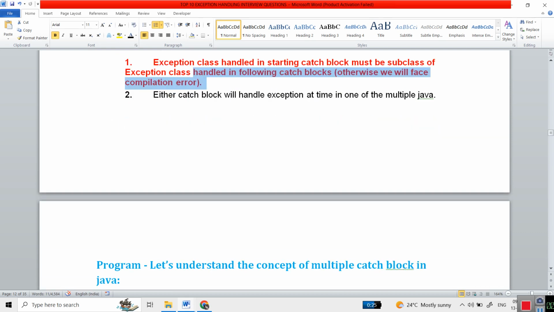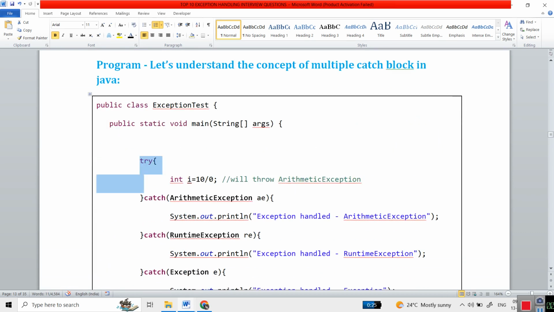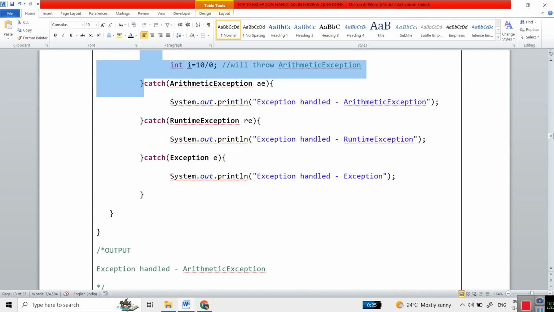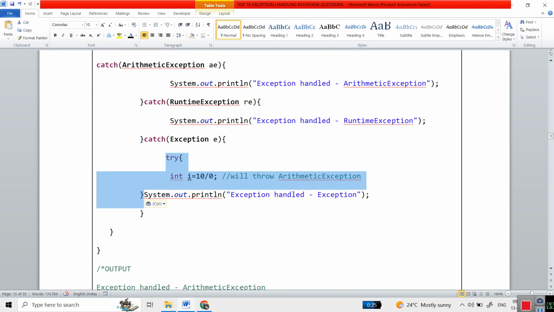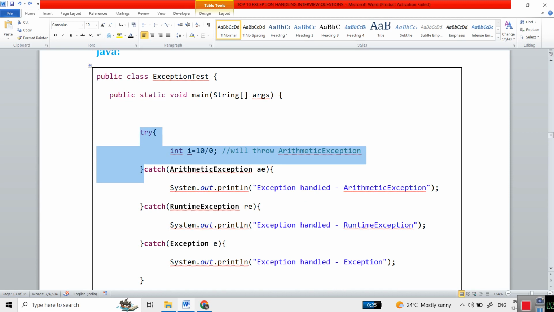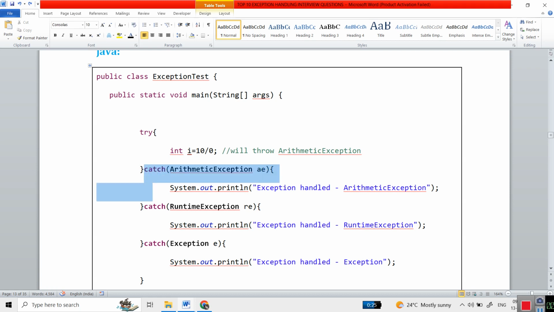What it means? See, here we have defined a try and we have three catch blocks. So you need to follow an order: subclasses you need to declare first, and at the end you need to declare the superclass. Exception is the superclass, right? And all its subclasses are RuntimeException, ArithmeticException.